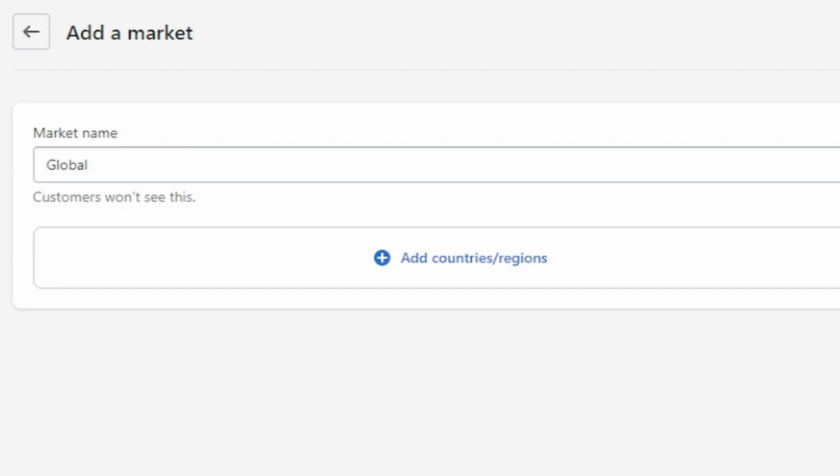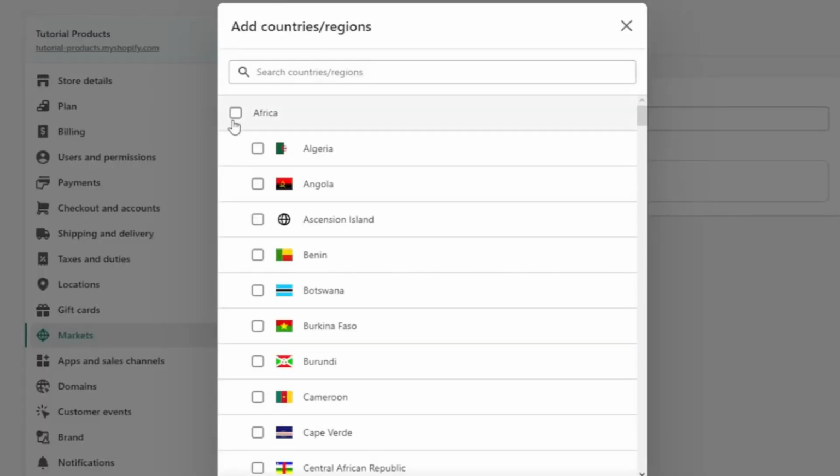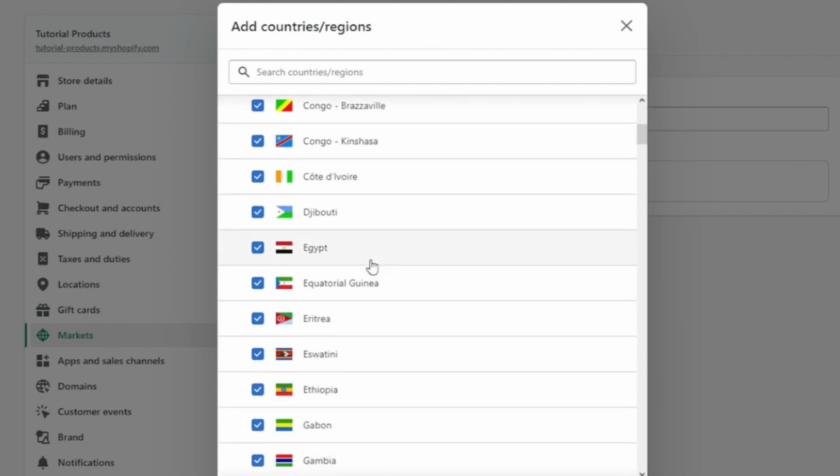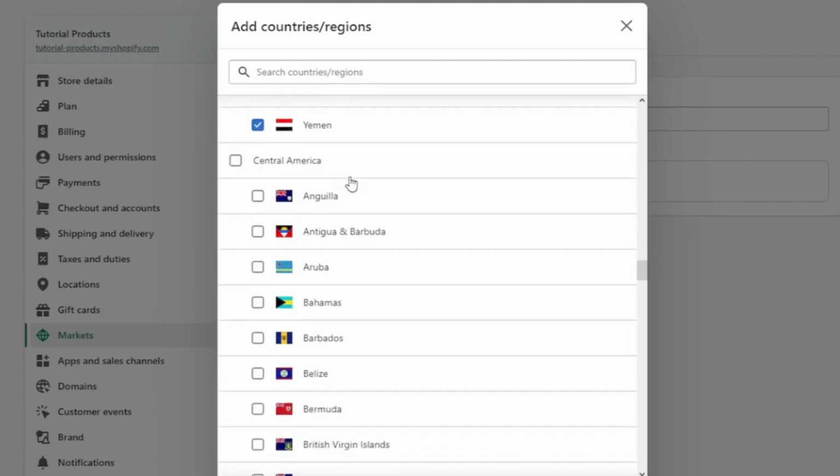Because when you go on the shipping and delivery settings, it will say what it said before for me, where I couldn't sell to like 40 countries. So this is important. So go down, press add countries and regions, and you want to go through every single option on the list. Now luckily here we have a tick box for each major continent. So for Africa, I can press this and it'll tick all the African countries and regions like North Africa, such as Egypt. So you want to go through, scroll down, select all of Asia. We can do that too.